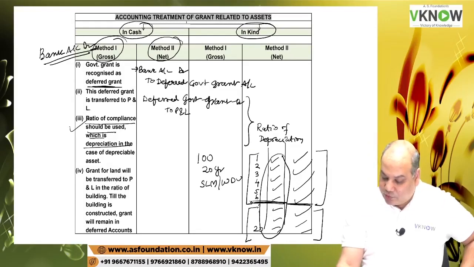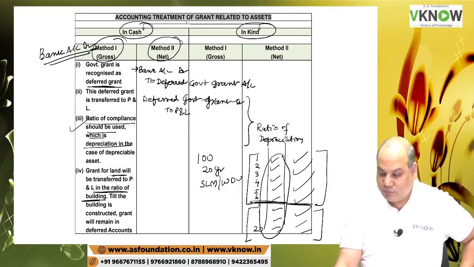But if the grant is related to land, now there is a problem. Land is not depreciated. So then it will be depreciated in the ratio of building, because the land will be used for construction of some building. So it will be apportioned in the ratio of building.